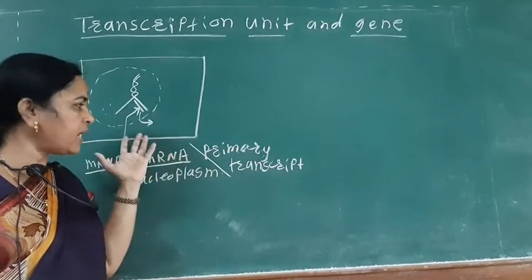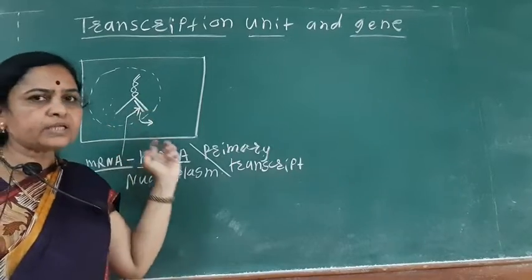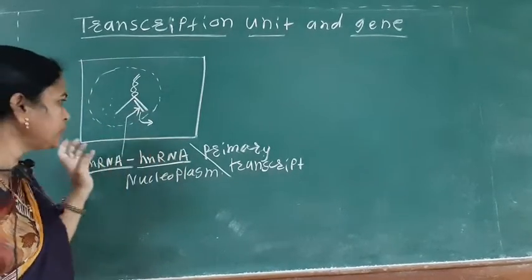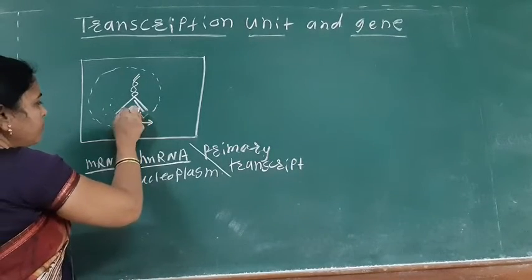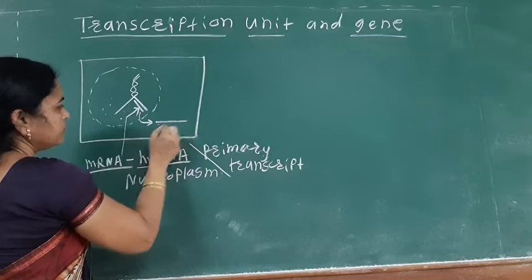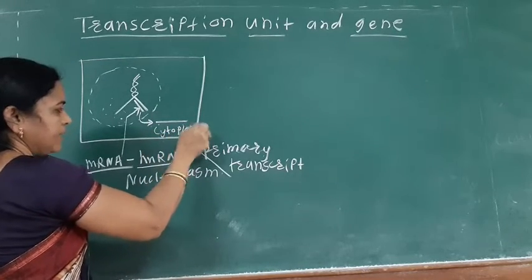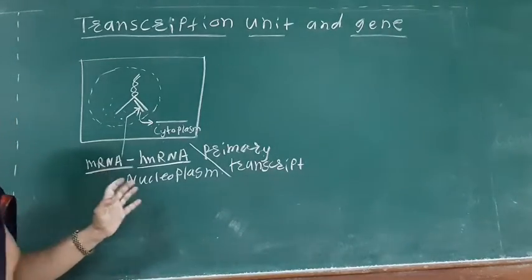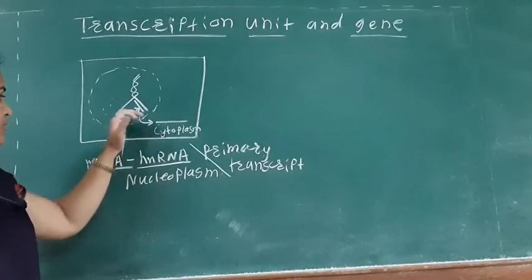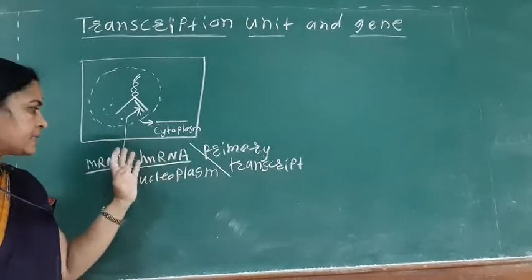So the introns are removed, and the processed mRNA is nothing but the functional mRNA, which then comes out from the nucleoplasm into the cytoplasm. So today we will see how the processing on this hnRNA, also known as the primary transcript, takes place.